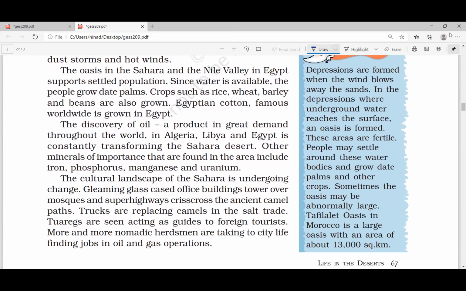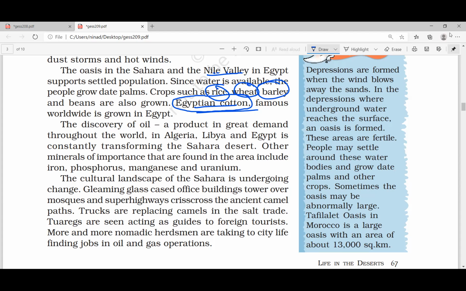I already told you the Nile River flows through it. So some kind of agriculture happens in Egypt. Egyptian cotton is very famous in the world. They grow rice, wheat, barley, all this, because of the Nile River in the desert. In the desert, you've got a Nile River.